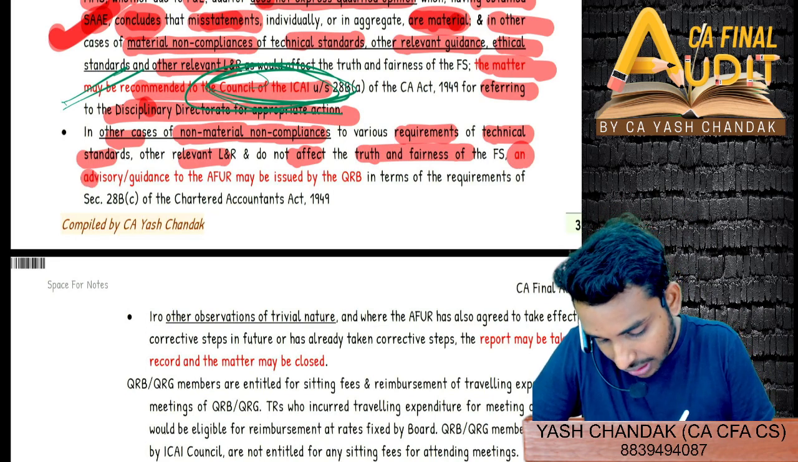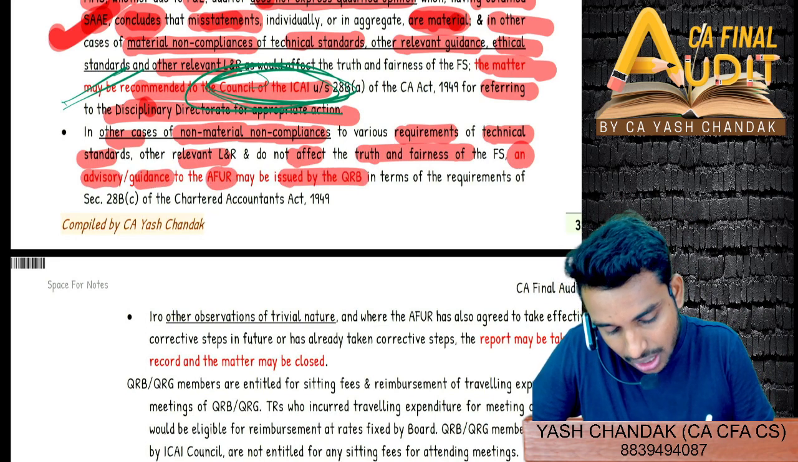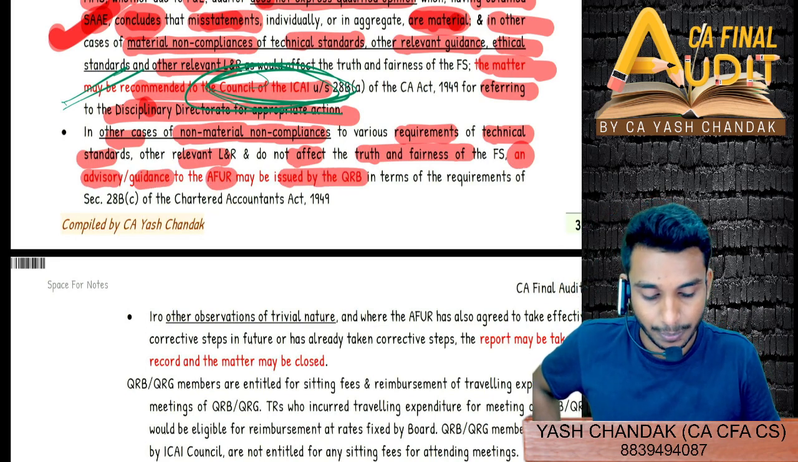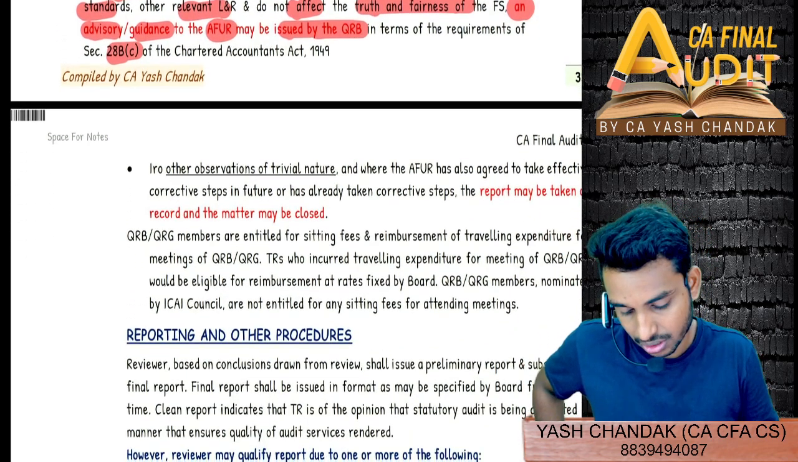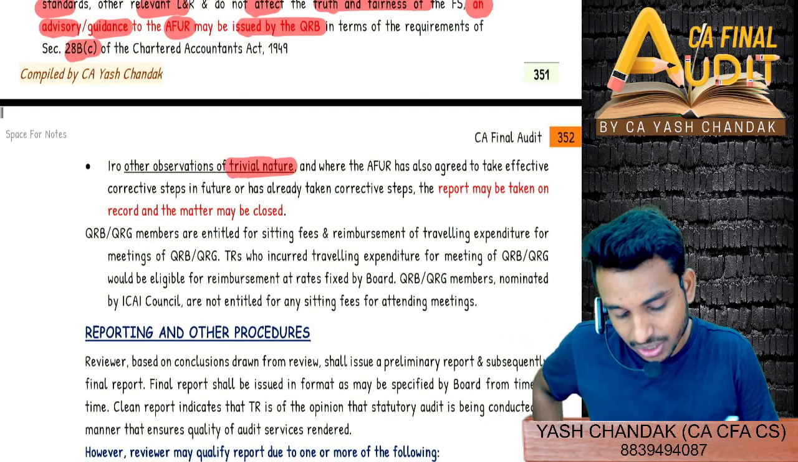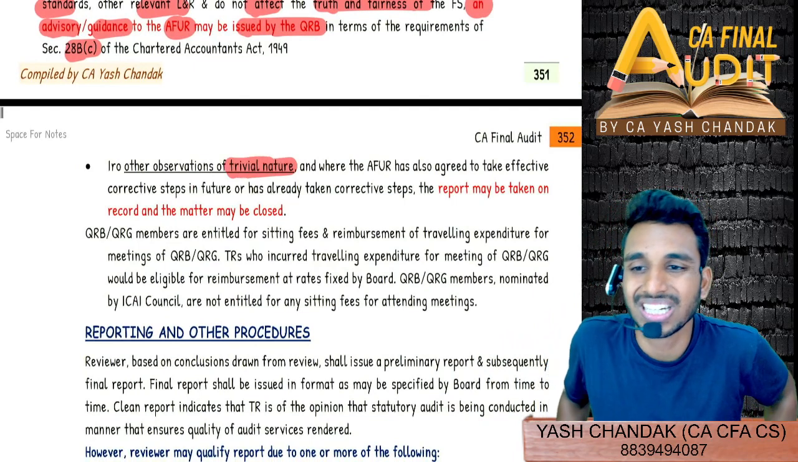They have not followed certain technical standards. Then we can simply do what? Give an advisory or guidance to the AFUR, which may be issued by the quality review board in terms of the requirements of section 28B clause C of the CA Act, and the rest of the observations are of trivial nature. Trivial nature means what? Redundant.